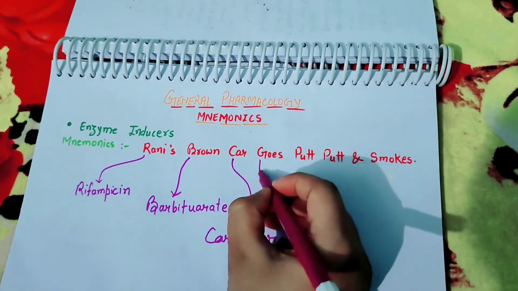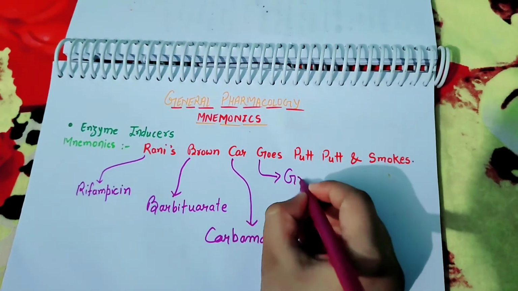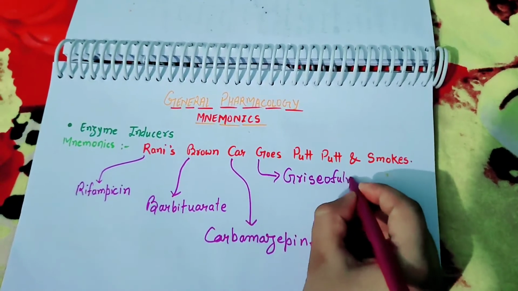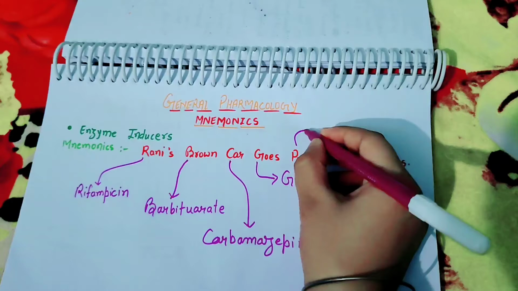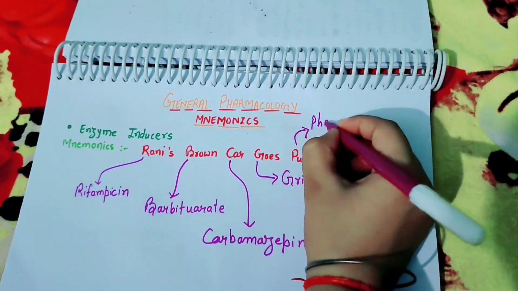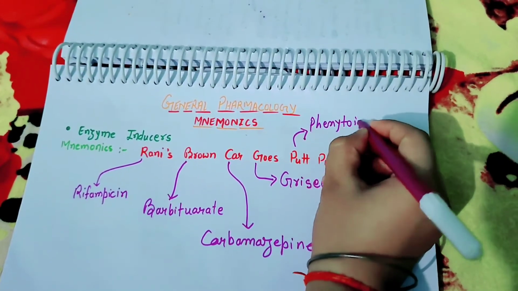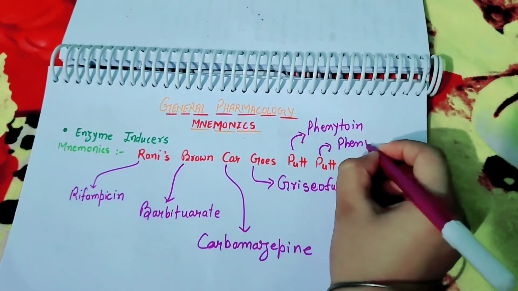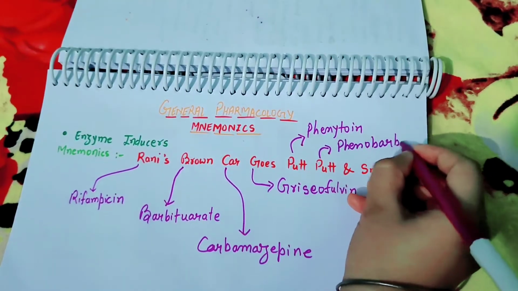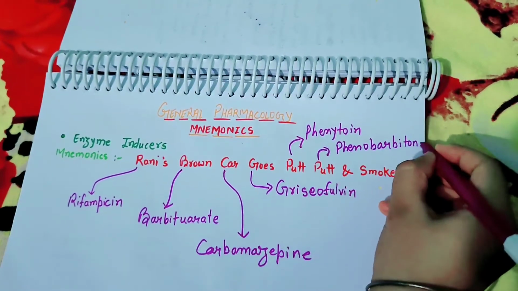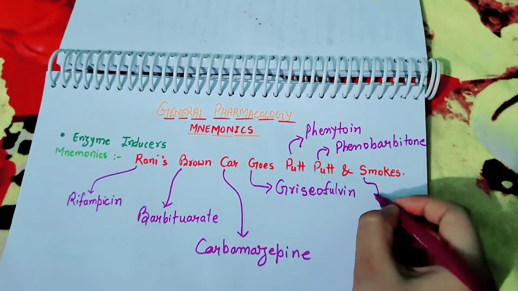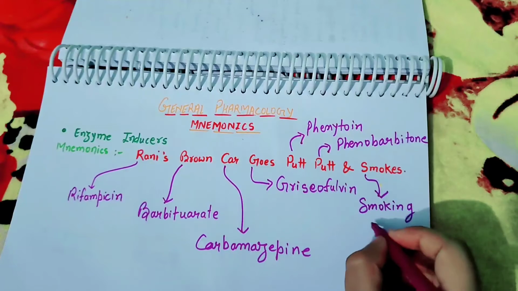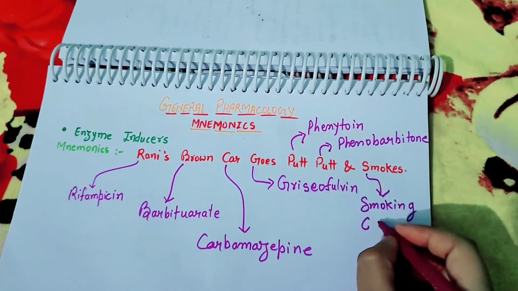And in Goes, G stands for griseofulvin. In Put, P stands for phenytoin. And in this Put, P stands for phenobarbital. And in Smokes, S stands for smoking cigarette. Smoking is also an enzyme inducer.